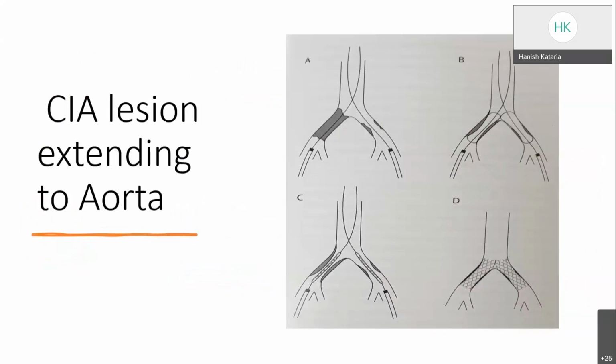In common iliac artery lesions which extend to the aorta, we usually take the bidirectional approach. We cross the lesion with the wire, and the catheters are tracked over the wire. Then these lesions are dilated with the kissing balloon technique, or if we have to put a stent, then bilateral kissing stents are placed.